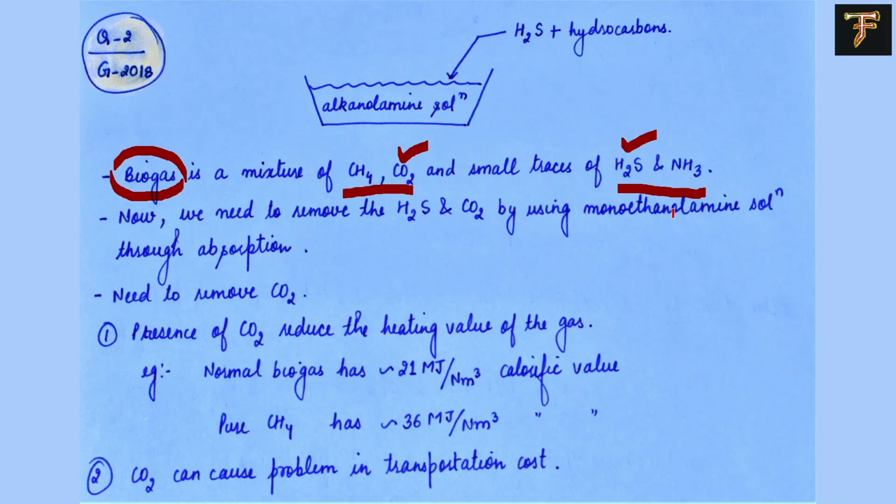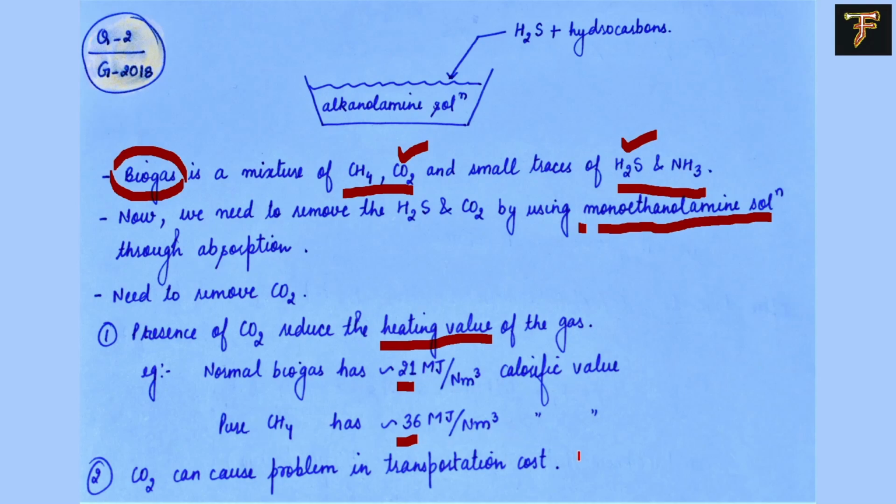So we need to use this monoethanolamine solution to absorb that CO2 and H2S from the biogas to improve its performance. And why do we need to remove the CO2? CO2 is basically reducing the heating value of the gas, because normal biogas has 21 megajoule, whereas pure methane has 36 megajoule per normal meter cube calorific value. So the presence of CO2 is reducing the calorific value of the gas.